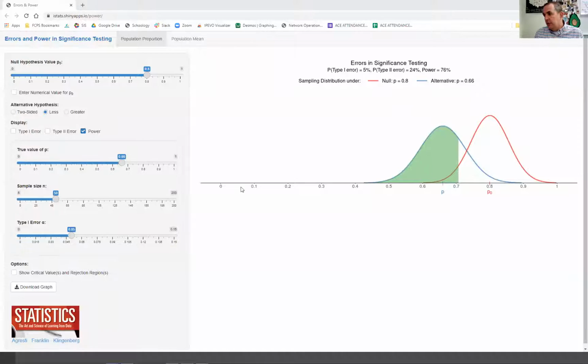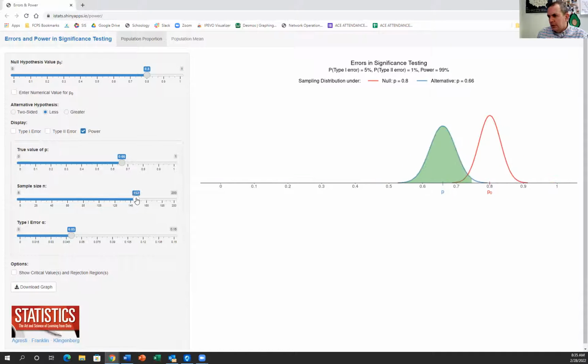So what I'm going to do, bring this back up. We're going to leave the power on. So there's the power. Watch what happens if we want to increase the power. The first way we can increase the power is we can increase our sample size. So watch what happens now to this curve. Let's say instead of Mr. Micah taking 50 free throws, he takes 150 free throws. We're going to go all the way up here. And there's 150 free throws. Take a look at what happened to the power. The power jumped up to 99%.